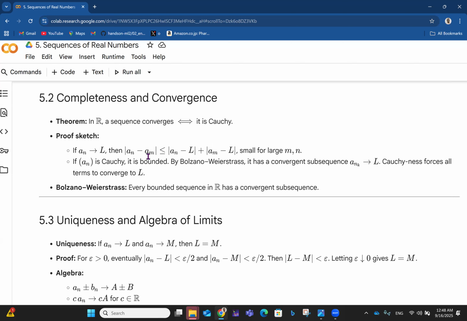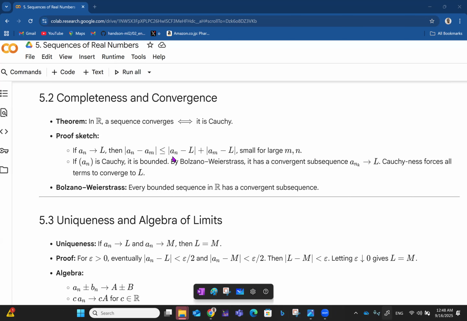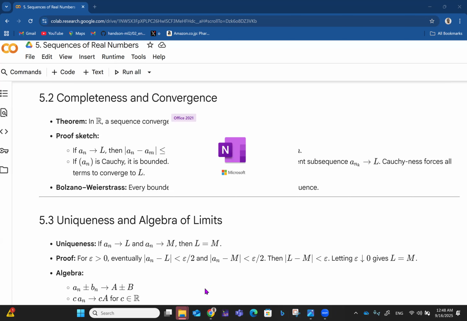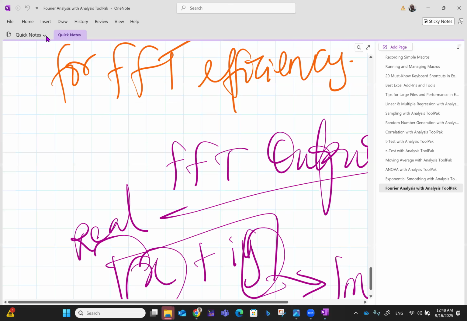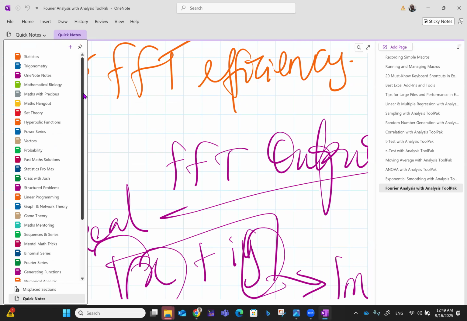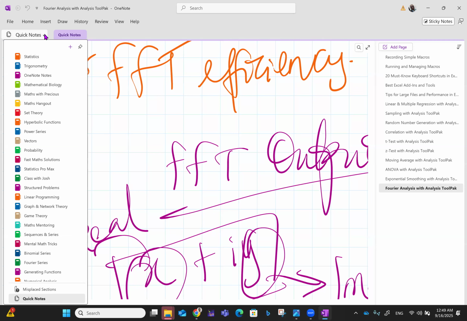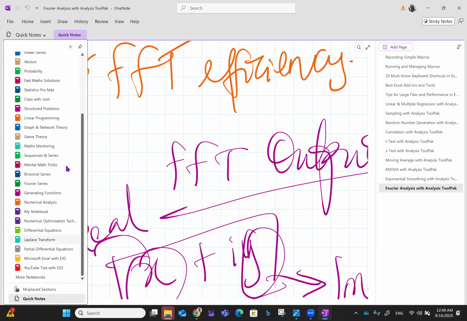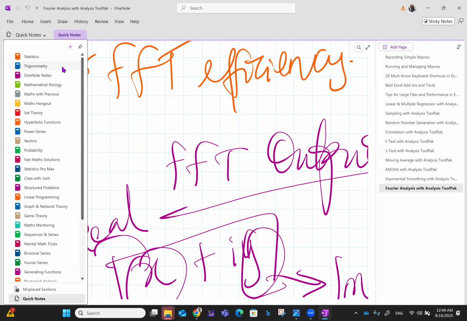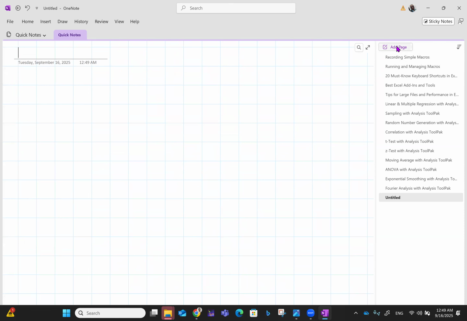So what is basically happening here is that, okay, I think at some point I may need to just do a little bit of writing to demonstrate some of these things. Let me open a new note here. Yeah. How did I used to do it? Let me see. It's been a long time since I ever wrote here. No, this doesn't work. How did I used to do it? It's been a long, long time. Okay, let me just add a page here so I don't bother myself too much.